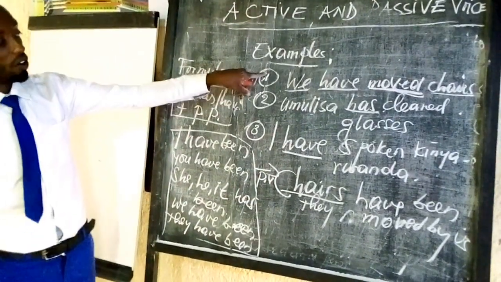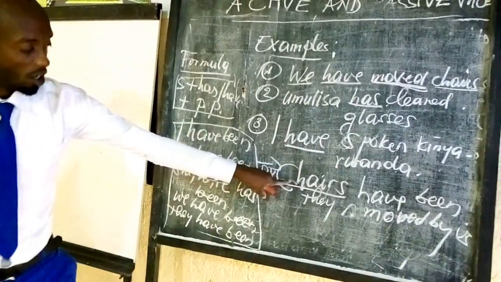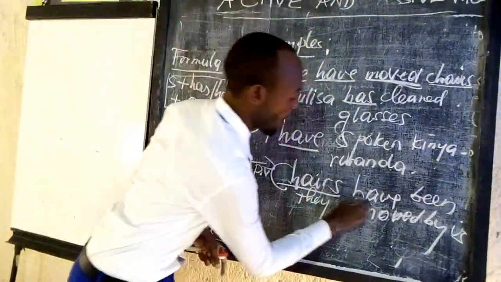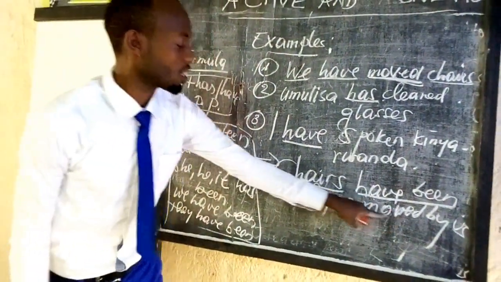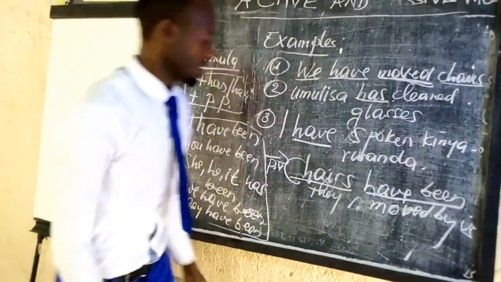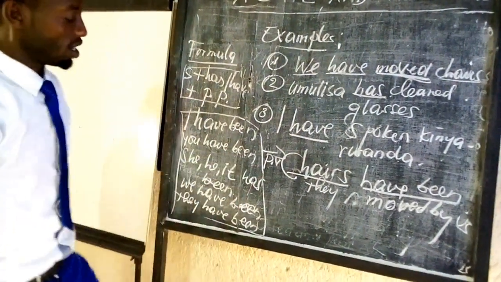That is how we change to passive voice example number 1. I begin with the object which becomes the subject, then I conjugate the verb to be into present perfect tense, then add the past participle which is already given, then plus the word by, then us.